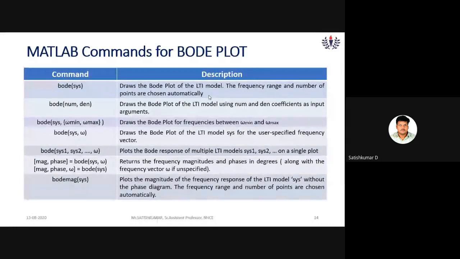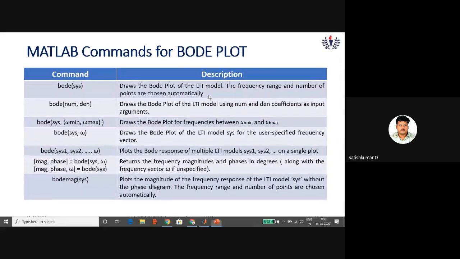It draws the Bode plot of the LTI model, and the frequency range and the number of points are chosen and shown automatically. If you want to separate the numerator and denominator, use bode(num,den), that is the numerator polynomial and denominator polynomial. Okay. So you try all these MATLAB commands. I will show you with one example in MATLAB.